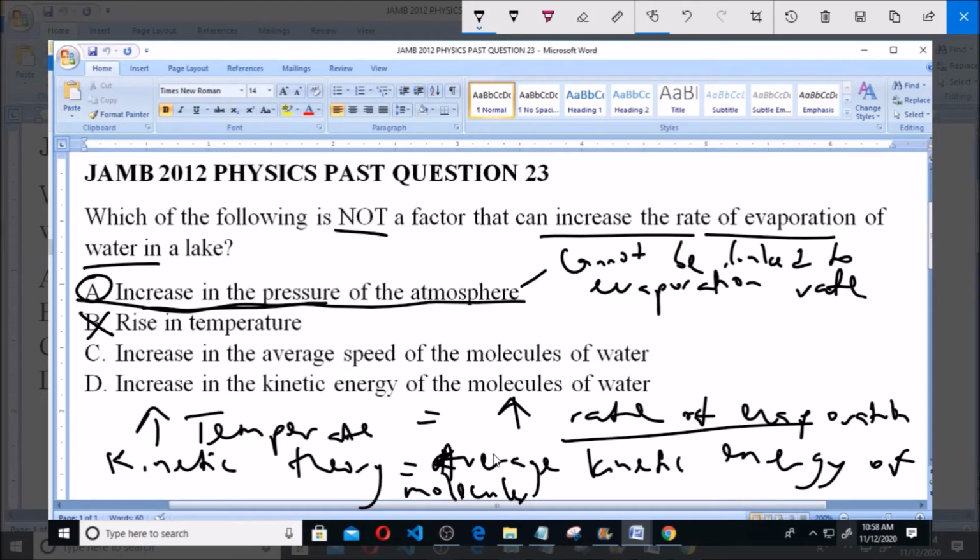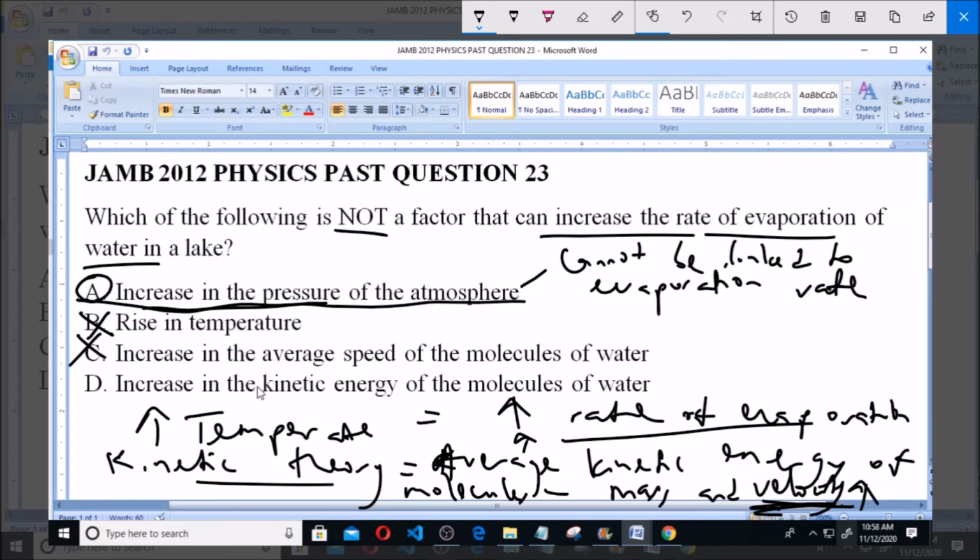Kinetic energy, of course, is a function of mass and velocity. So if you increase the velocity of the molecules, it will affect the kinetic energy. If you increase velocity, kinetic energy will also increase. So of course, average speed or average velocity, as you can see, affects the temperature and hence affects the rate of evaporation. So as you can see, it's not the answer.